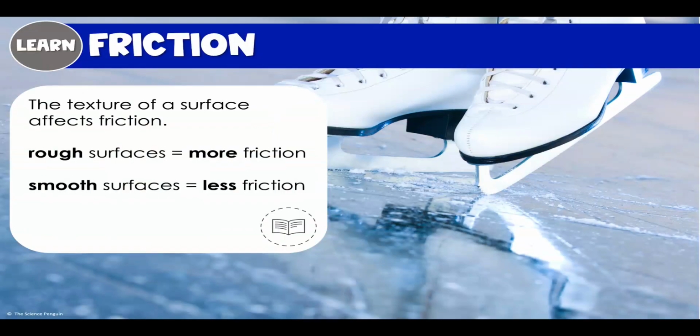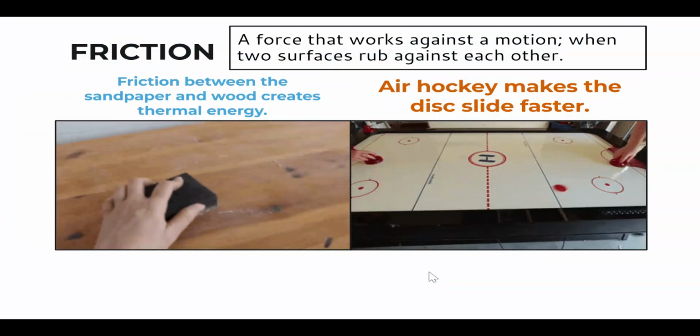And then some surfaces like roads are very rough, right? If you've ever felt the road or the sidewalk, they usually are pretty rough. Why are they so rough? Well, we want them to have a lot of friction. We don't want them to be like a ski rink, because on a ski rink, if you stop pushing yourself forward, you'll keep going unless you cause yourself to stop. But on a road, we don't want that to happen. If you put on your brakes in a car, you want to stop as quick as you can. So sometimes we want more friction, sometimes we want less, depending on the activity.